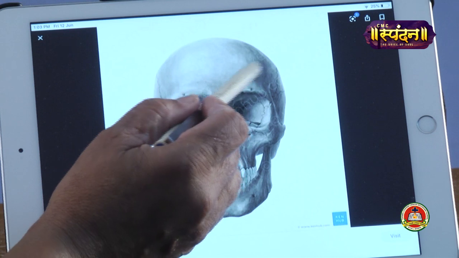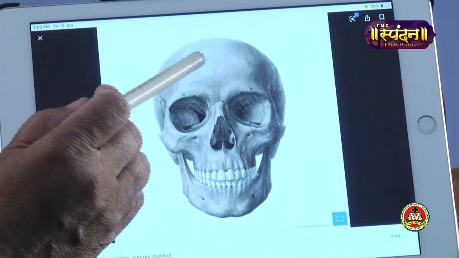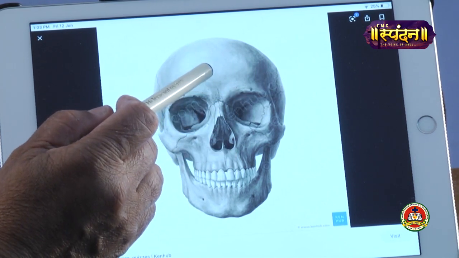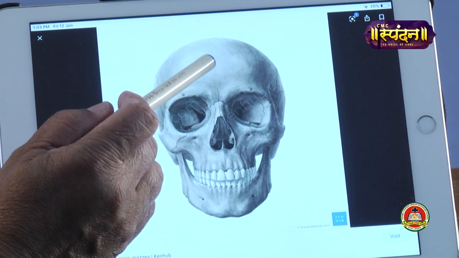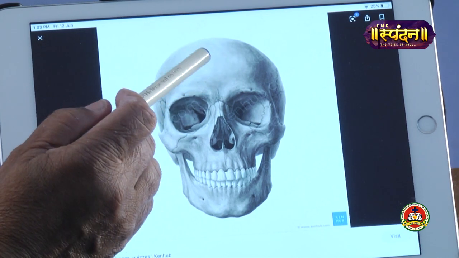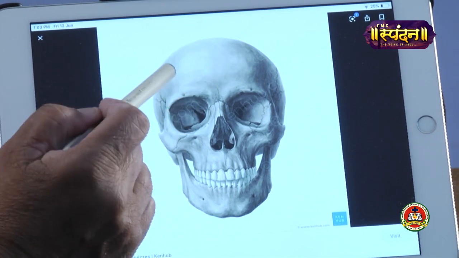Why is this skull important? Because it protects the brain inside. If you cut open this, inside it is a very soft organ, that is the brain, right? And you know that the brain is the CPU of our body. It instructs us what to do, how to feel, how to see, how to hear. Everything is managed by this brain only.